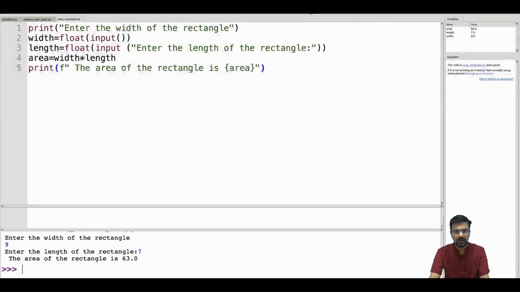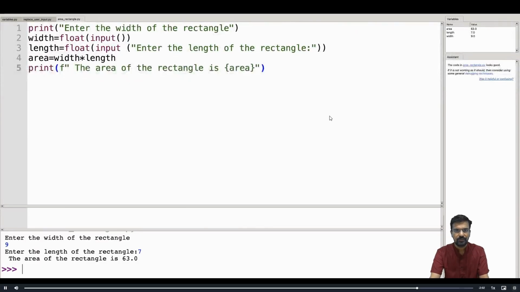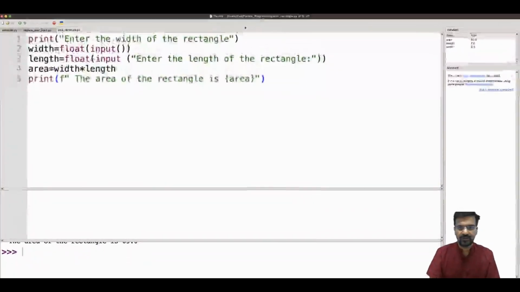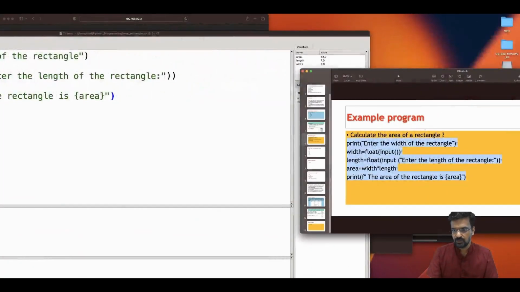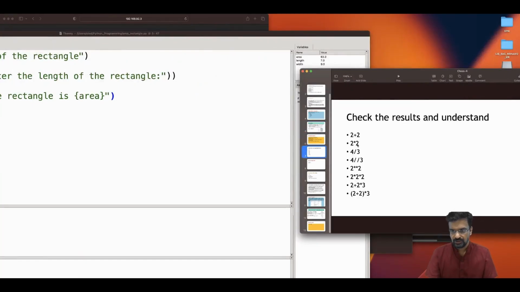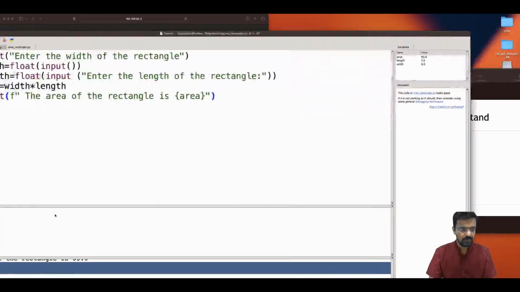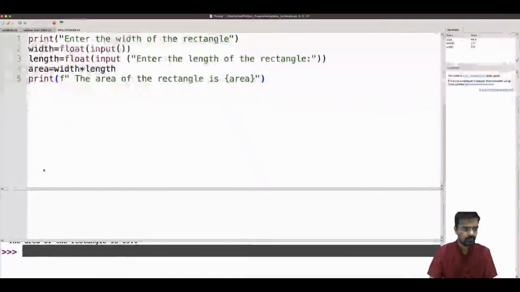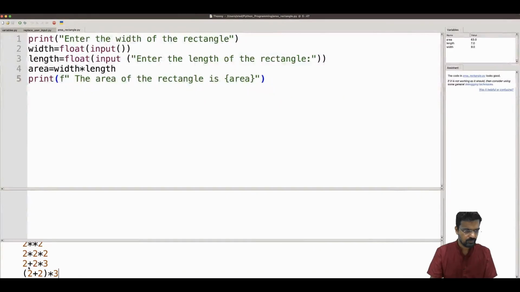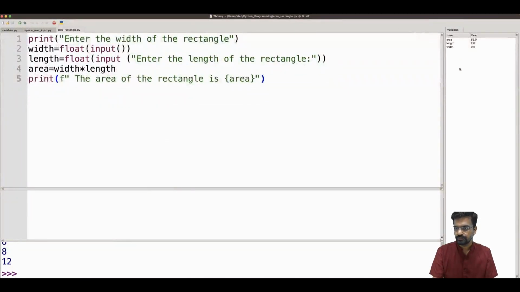Now some more experiments I have already given to you. You can just go through them and try them. If I put it in the shell, what will happen? We'll see.